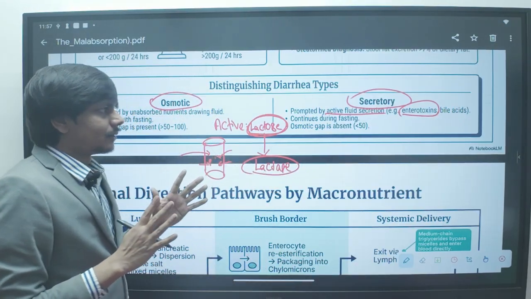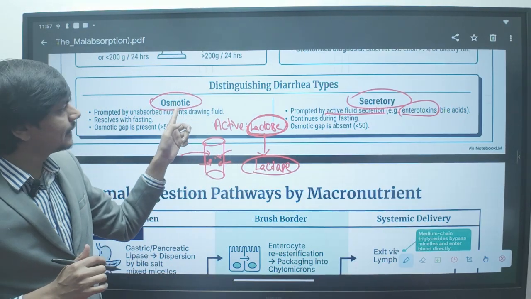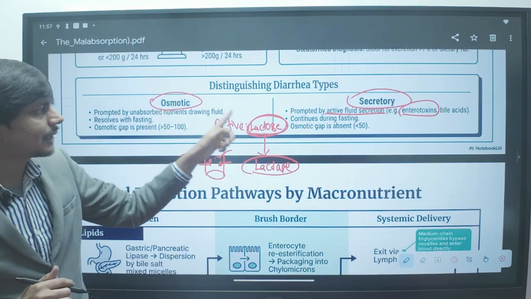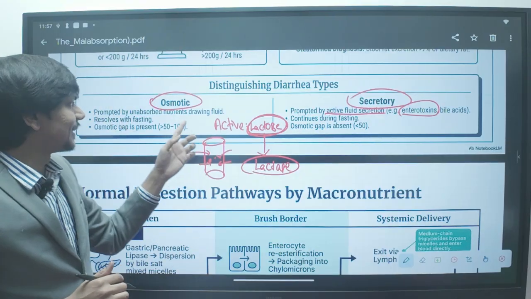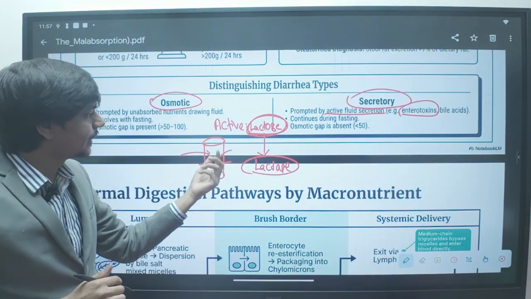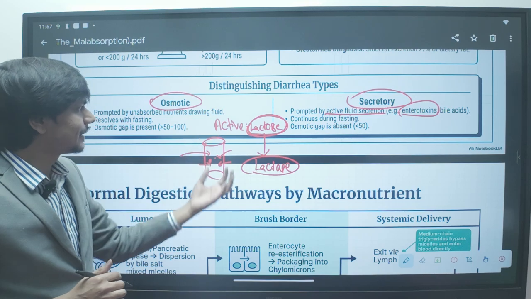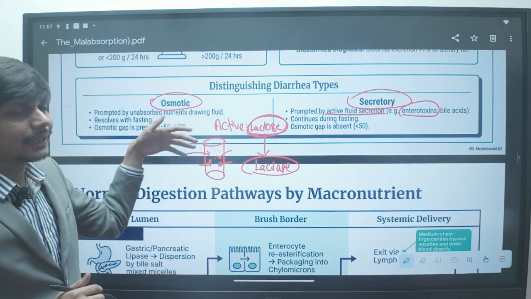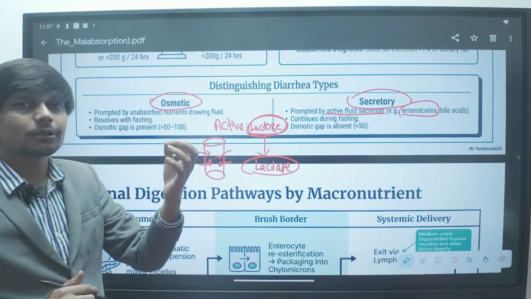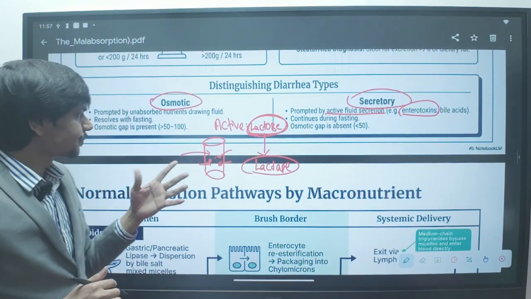In this case, the osmotically active substance is lactose. The patient is taking food containing lactose, and the patient has diarrhea, that is osmotic diarrhea, because of fluid entering the GI tract, because lactose is an osmotically active substance.